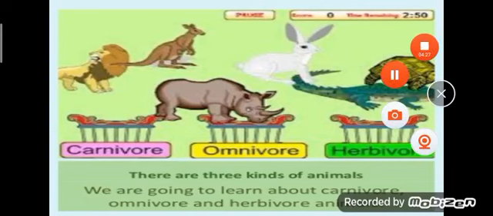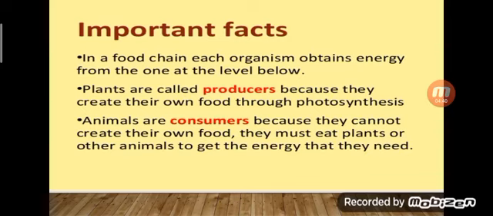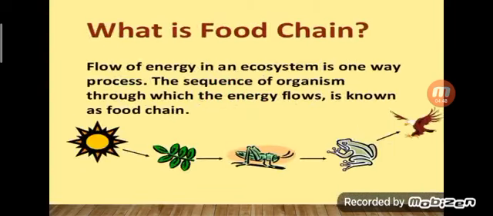Okay. Next one is, what is a food chain? The flow of energy in an ecosystem is a one-way process. The sequence of organisms through which the energy flows is known as a food chain. So food chain means every organism depends on another organism for food. For example, plants depend on the sunlight. Grasshoppers, herbivores, depend on the plants.